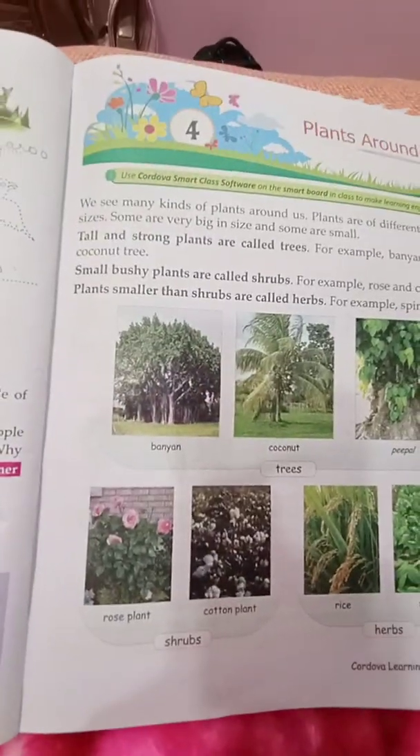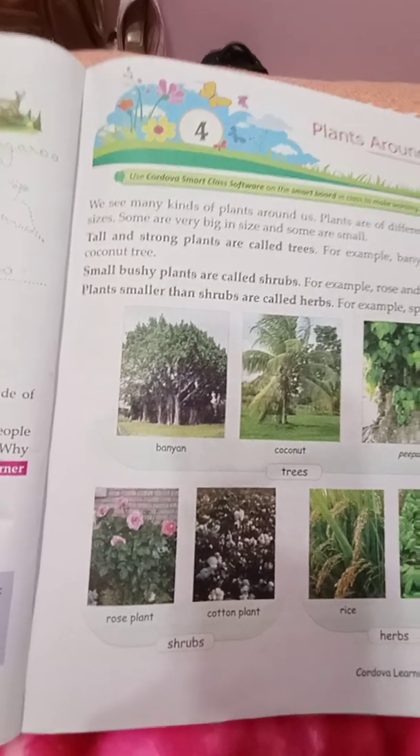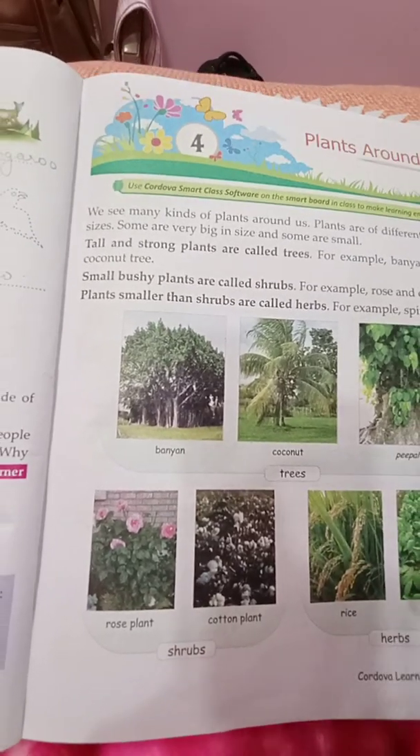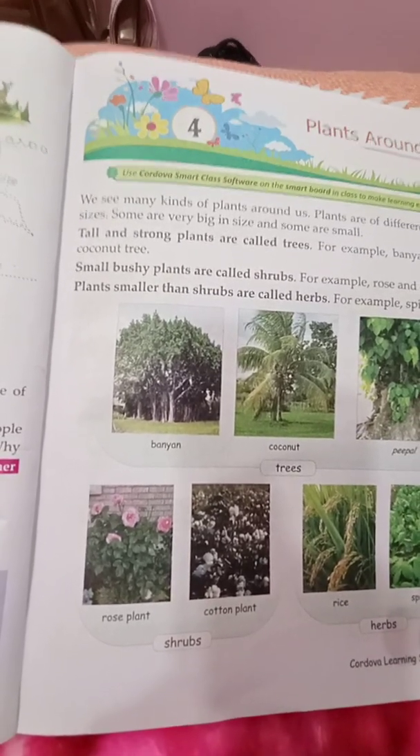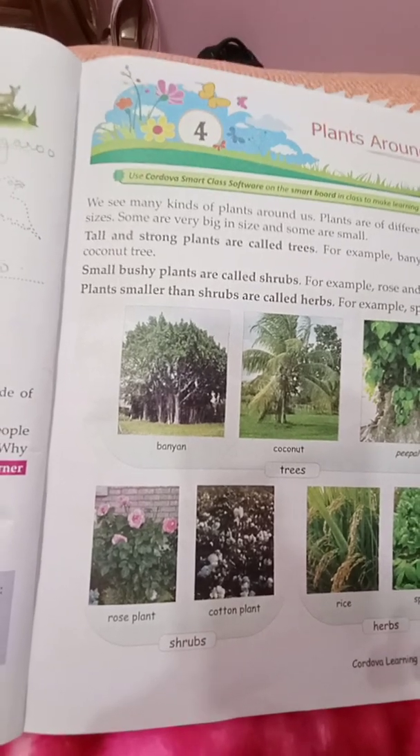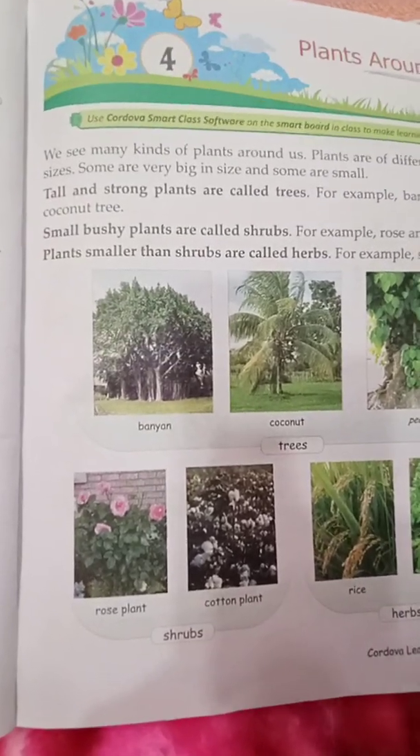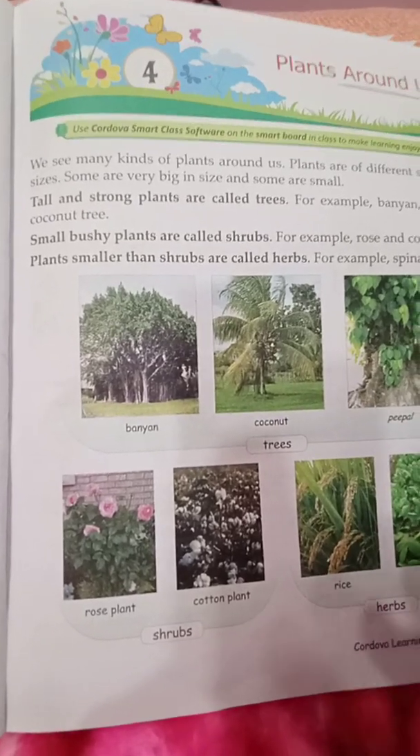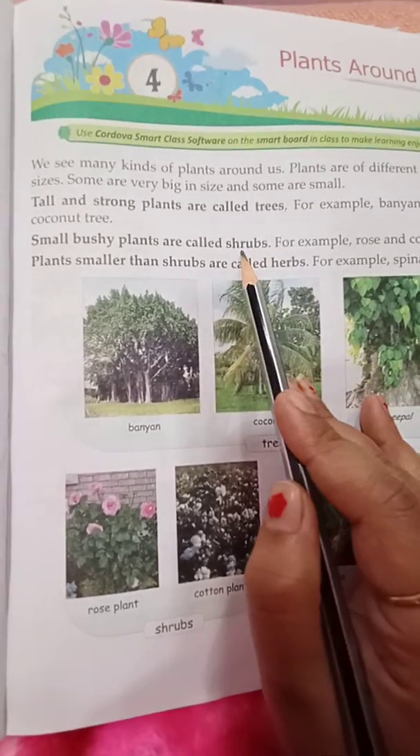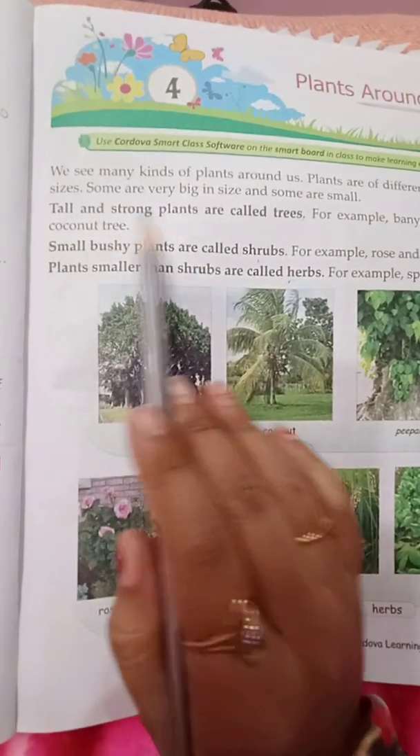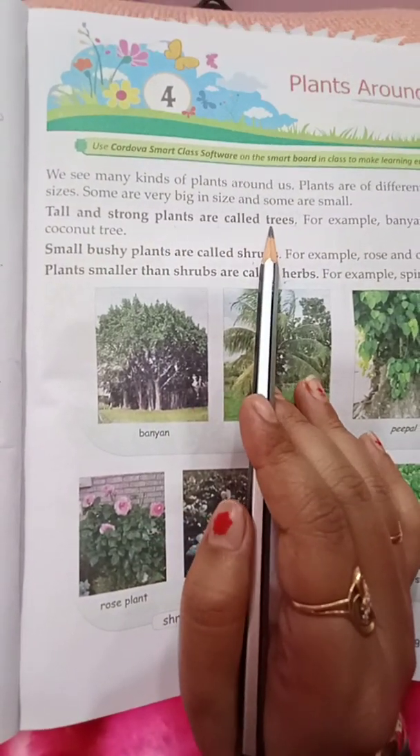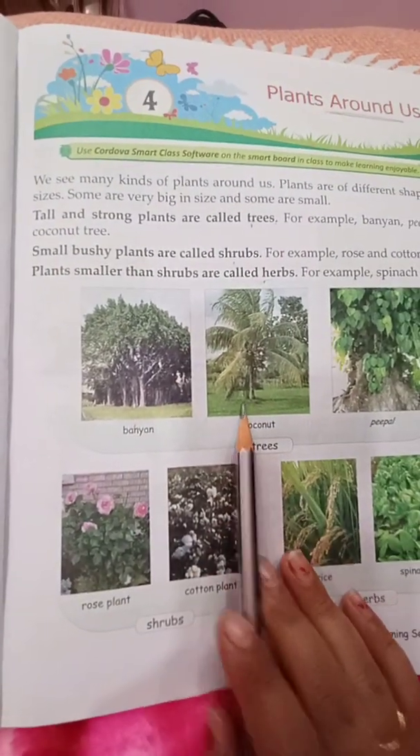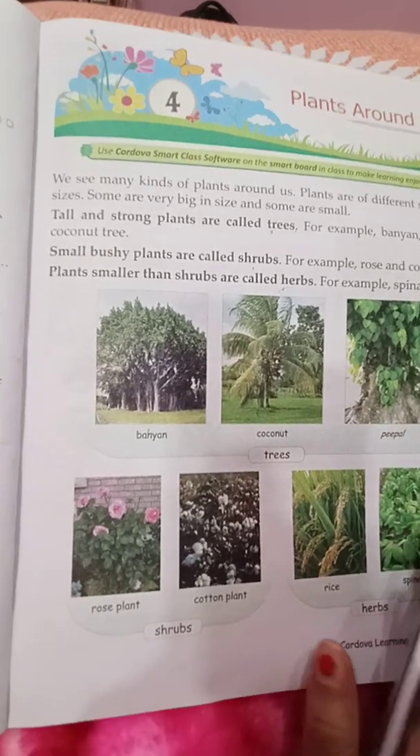Plants which are present around us have different shapes and sizes. They have different structures also. Some are long, some are small, some are too small. So according to that, plants have been divided into 3 types: trees, shrubs, and herbs. Long and strong plants are called trees. Banyan tree, coconut tree, peepal tree, and so many trees are there.